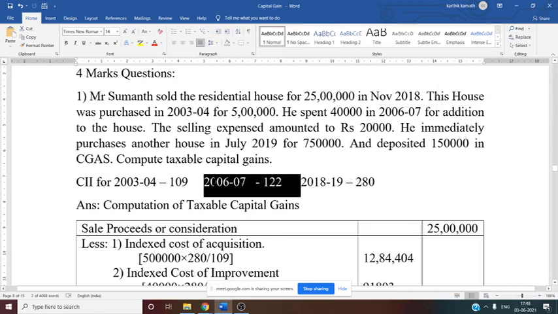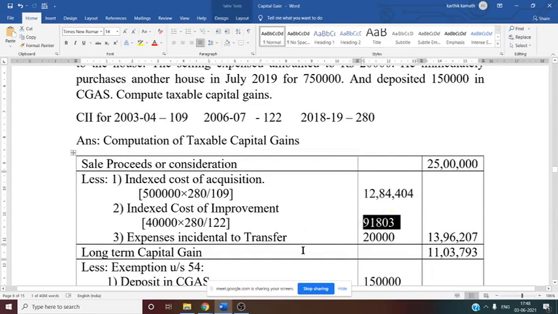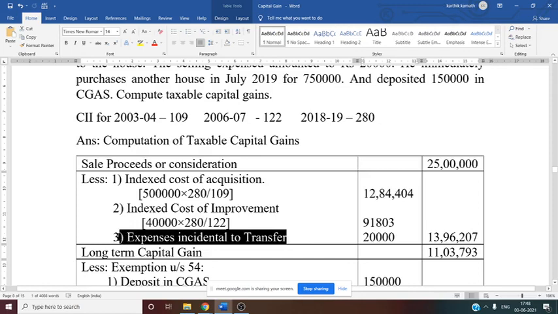So 2006-7 CII we want in the denominator, that is 122. So 40,000 into 280 divided by 122. You will get indexed cost of improvement 91,803. Then after that, selling expenses, you can write like this: expenses incidental to transfer, that is directly given 20,000.